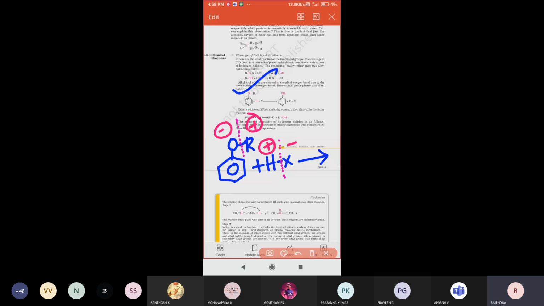Therefore, for the final compound, alcohol, that means phenol, will be formed, plus RX will be left. That means when alkyl aryl ethers react with hydrogen halide, phenol will be formed and alkyl halide will be eliminated. So this is the reaction for that.